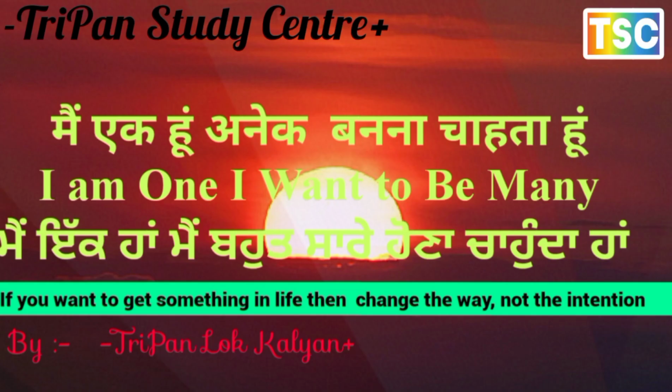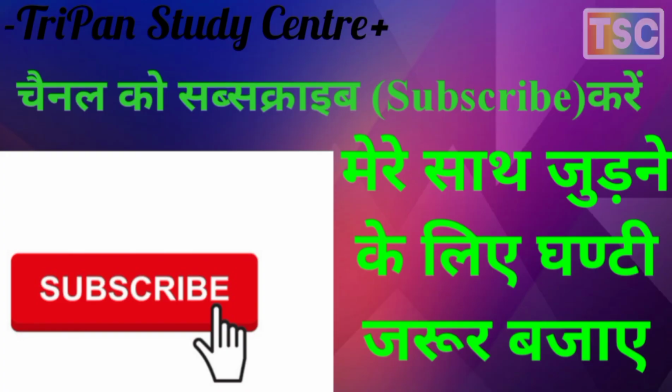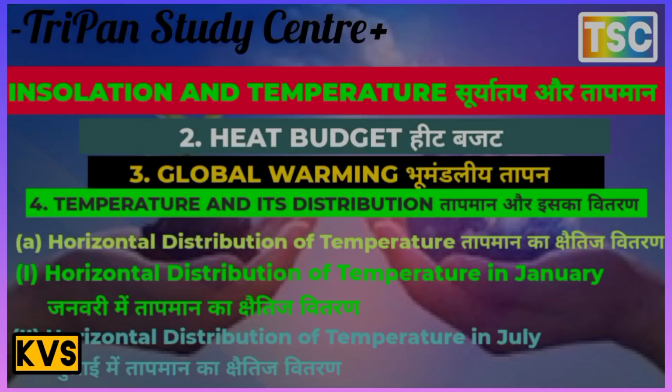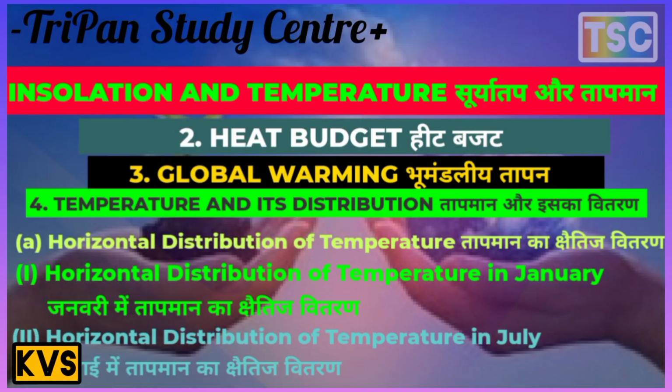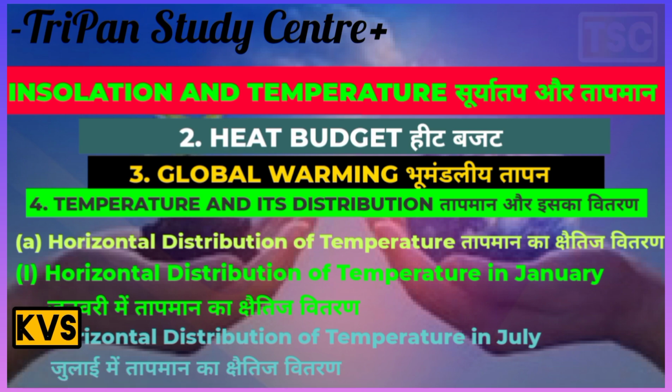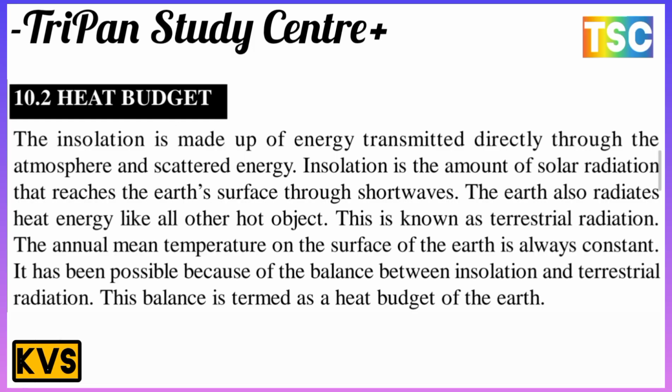Today we are going to see the chapter of geography, and what is our topic today? Heat budget. That is the most important topic according to the chapter insolation and temperature. The insolation is the energy transmitted directly through the atmosphere and scattering energy. Insolation is the amount of solar radiation that reaches the earth's surface through short wave.